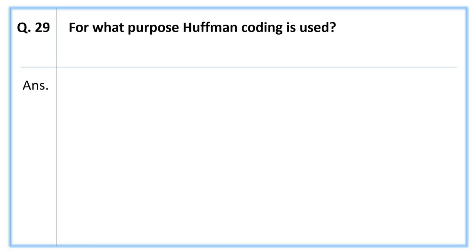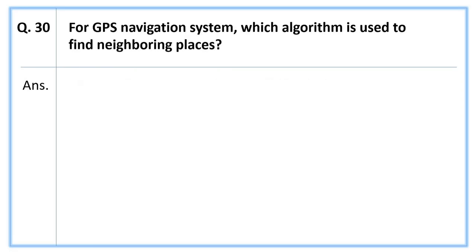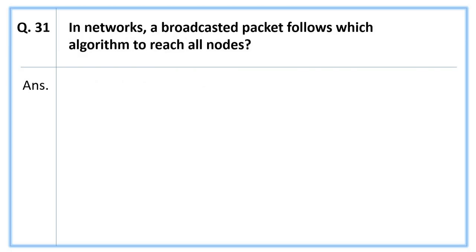Next question. For what purpose Huffman coding is used? The answer is lossless data compression like gzip or WinZip. Next, for GPS navigation system, which algorithm is used to find neighboring places? The answer is BFS, that is breadth first search. Next question. In networks, a broadcast packet follows which algorithm to reach all nodes? The answer is BFS, that is breadth first search.